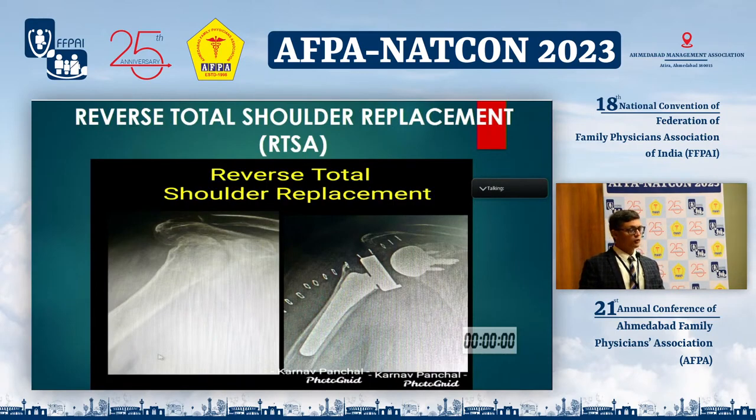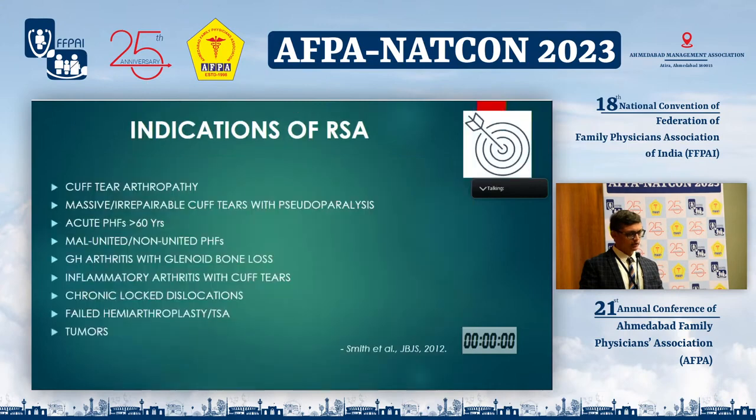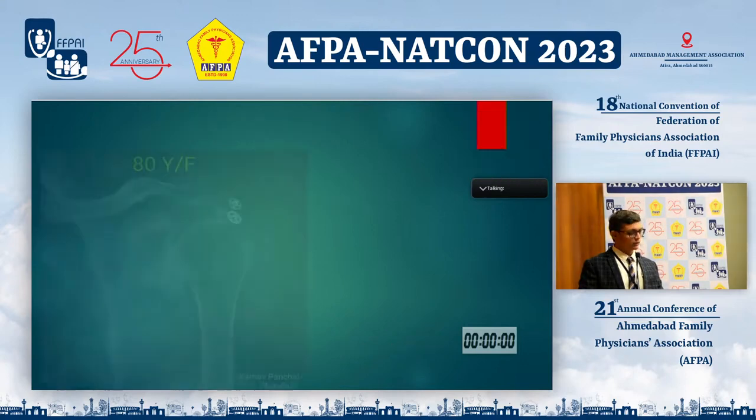And this is the reverse shoulder replacement, which was recently introduced in India almost 5 to 6 years back. In this condition, normally the ball of the shoulder joint is formed by the humeral head and the socket by the glenoid. But in reverse shoulder, the ball is formed by the glenoid and the socket is formed by the humeral head. And this is done in special situations like rotator cuff tear arthropathy, when in chronic neglected shoulder rotator cuff tears, the patient has got a rotator cuff tear arthropathy.